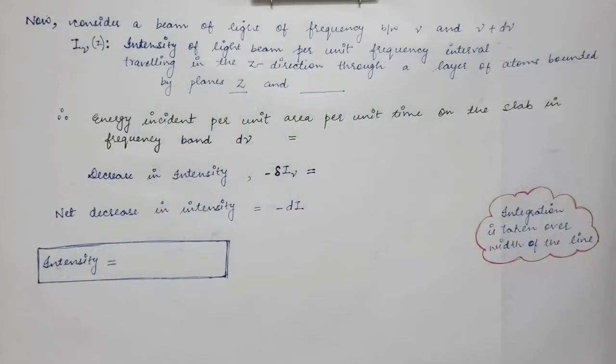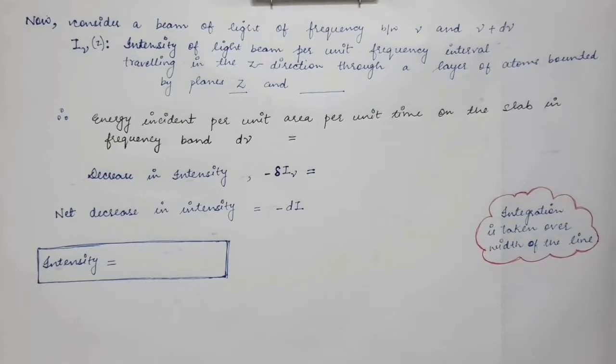In actual practice, according to Heisenberg's uncertainty principle, we saw that there is a broadening. There is not a particular perfectly monochromatic light which is absorbed. Actually, a range of frequency photons are absorbed by a medium because of the energy spread of the excited state.